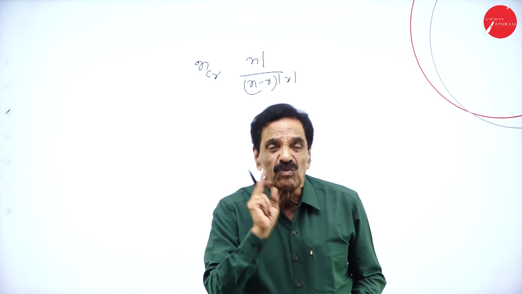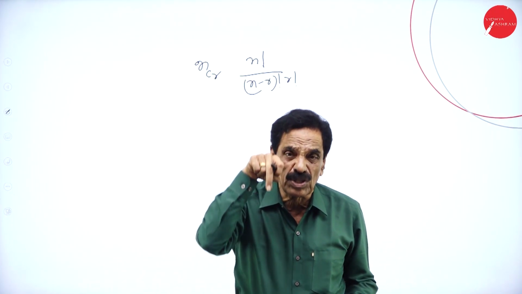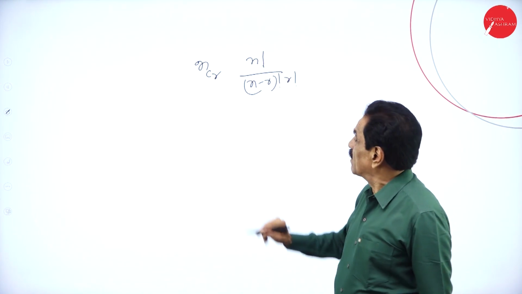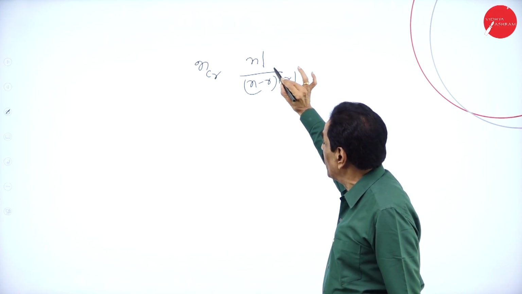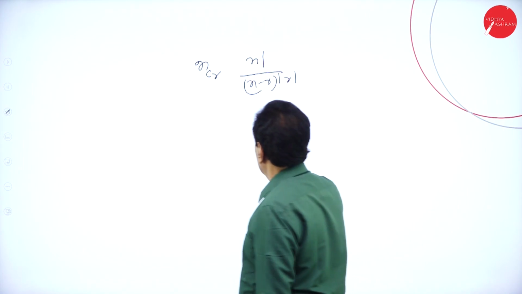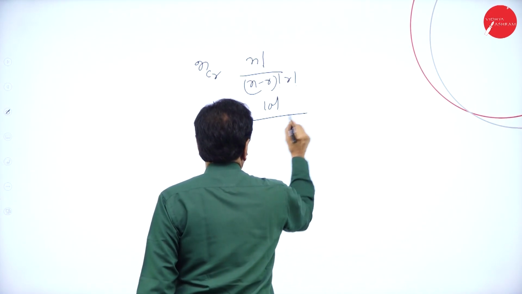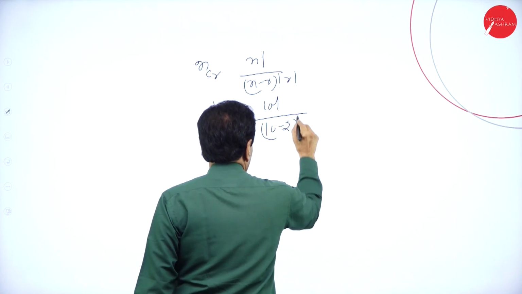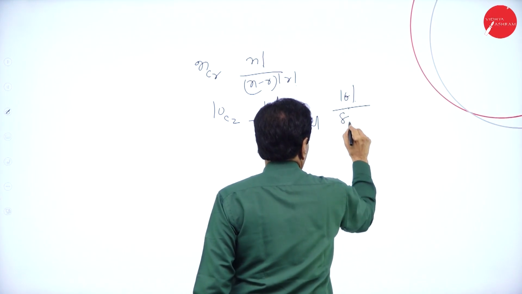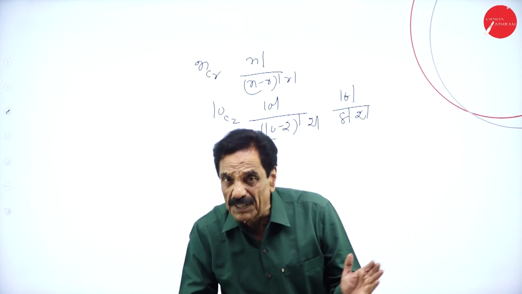You are going to use this formula while solving the problems, favorable chances divided by total number of chances. Combination is called nCr, n factorial divided by (n minus r) factorial into r factorial. Here the example is 10C2. It is 10 factorial divided by (10 minus 2) factorial into 2 factorial, that is 10 factorial divided by 8 factorial into 2 factorial. This way we are going to solve the problems of probability.